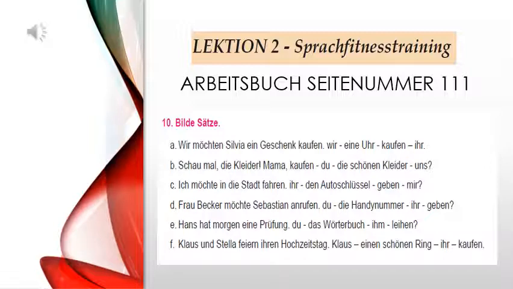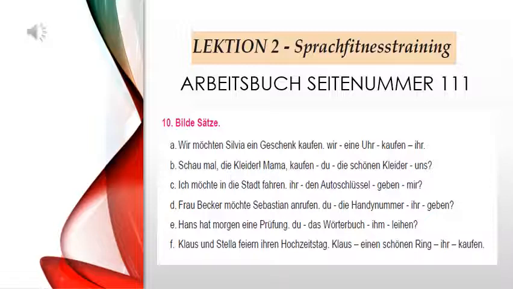Jetzt machen wir die nächste Übung. Aufgabe 10 auf der Seite Nummer 111. We will solve exercise number 10 on page number 111. Build the Sätze. You are supposed to build the sentences. A. Wir möchten Silvia ein Geschenk kaufen. And the remaining part, the remaining sentence, you have to use properly.